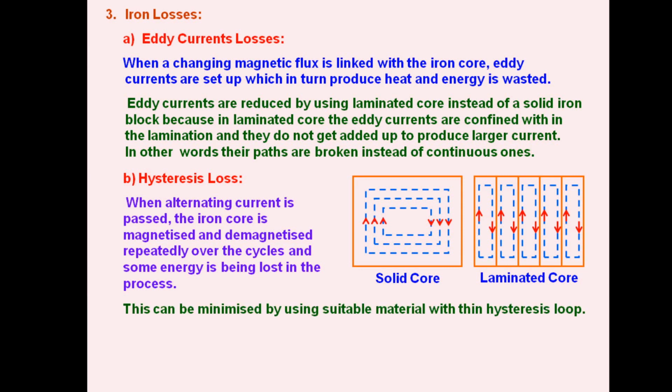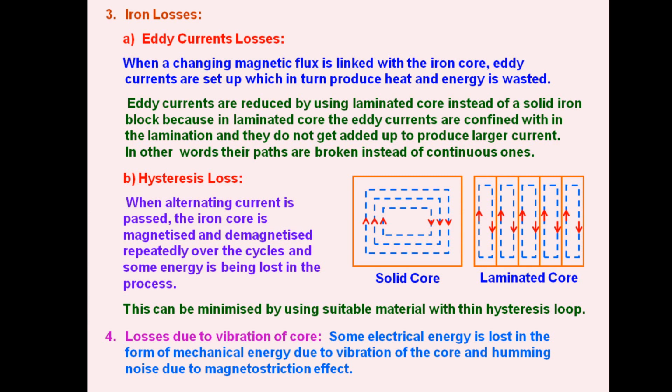This can also be minimized by using suitable material which has less value of hysteresis loop, and that is the iron material we are using, which has lesser value of hysteresis loss, and hence hysteresis loss can be reduced.